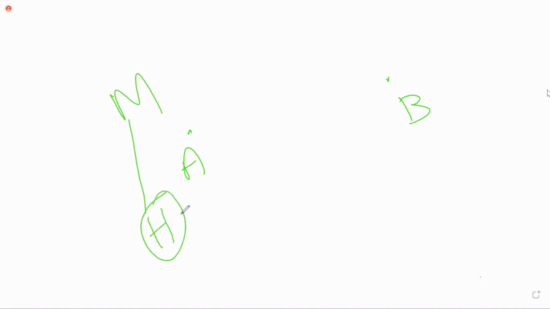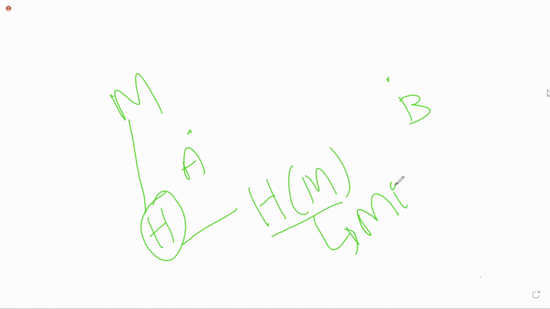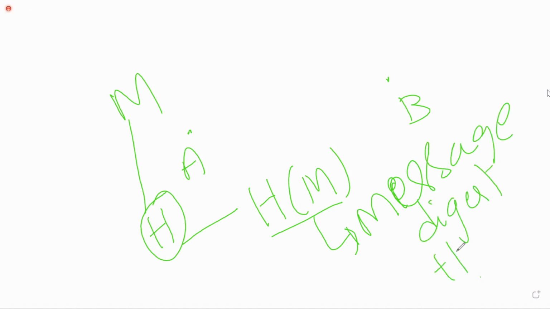This capital H is the hash function. The hash function will be applied, then it generates some hash code. This H of M is called the hash code, or it can also be called a message digest. What is the size of the hash code? Whatever the length of the message is, the message length is some arbitrary length.